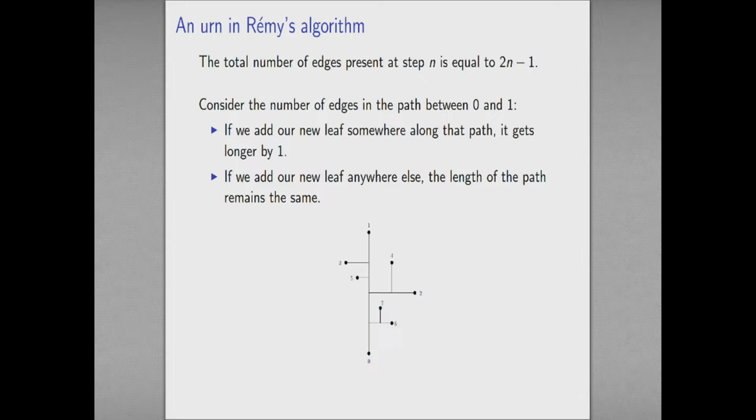If, on the other hand, I pick an edge that's somewhere off of the path, so not between 0 and 1, then I'm just adding this extra edge, or in fact extra 2 edges, because I split an edge into 2, and then I add an extra edge. That happens somewhere else.